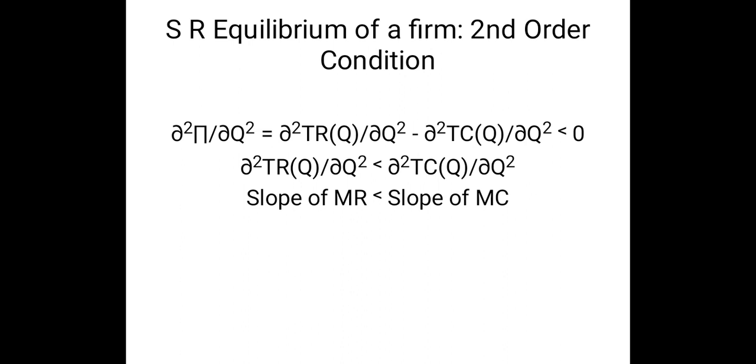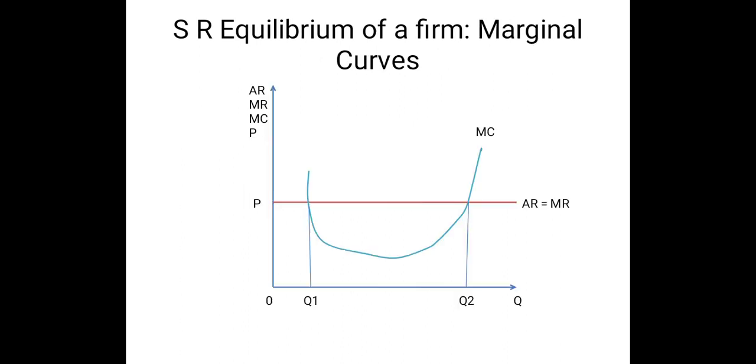It is nothing but the slope of the MR curve, and del square TC of del q square is nothing but the slope of the MC curve. So the second order condition says that at the point of equilibrium, the slope of MR must be less than the slope of MC. Now let us see the diagram again.